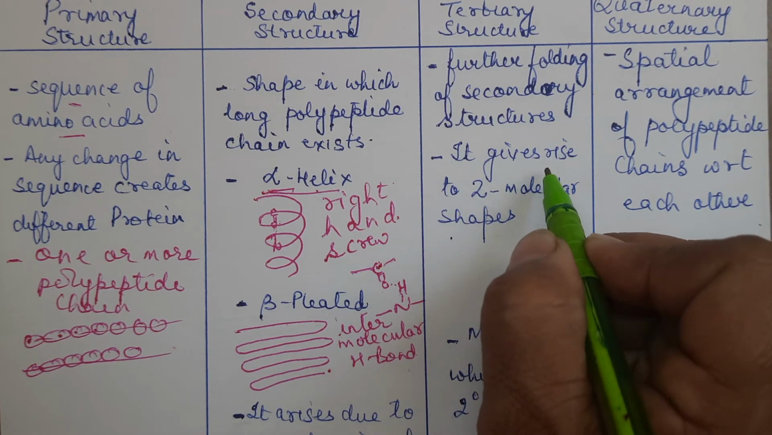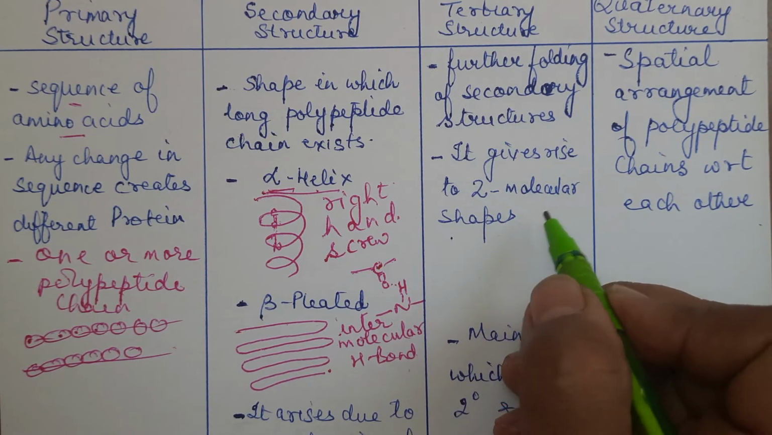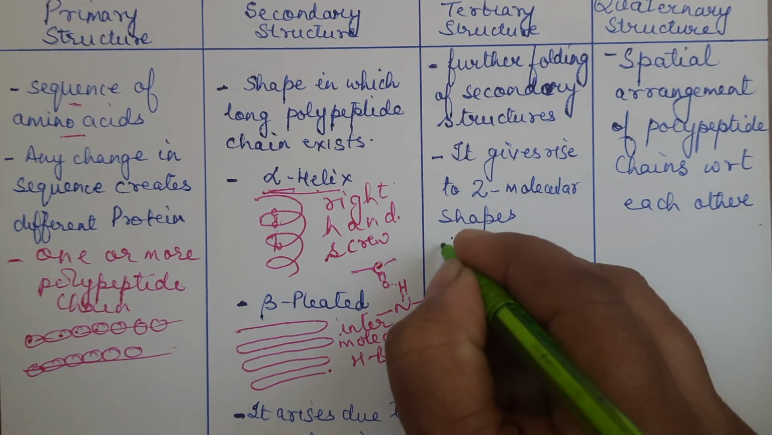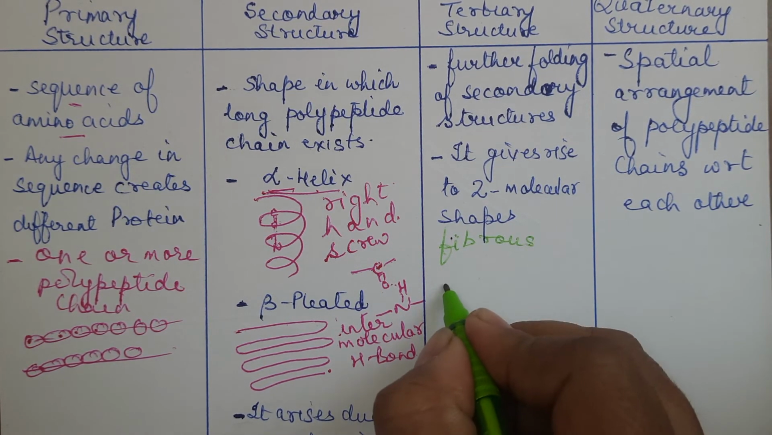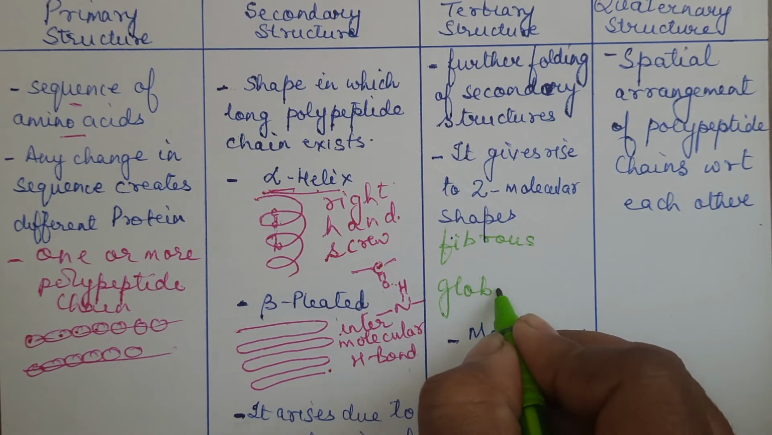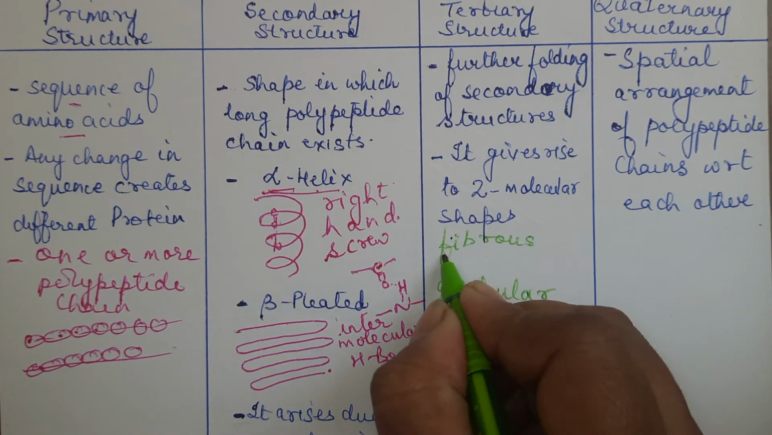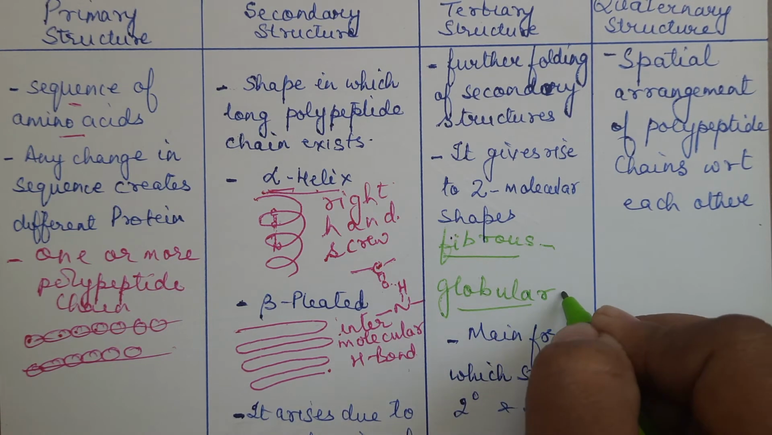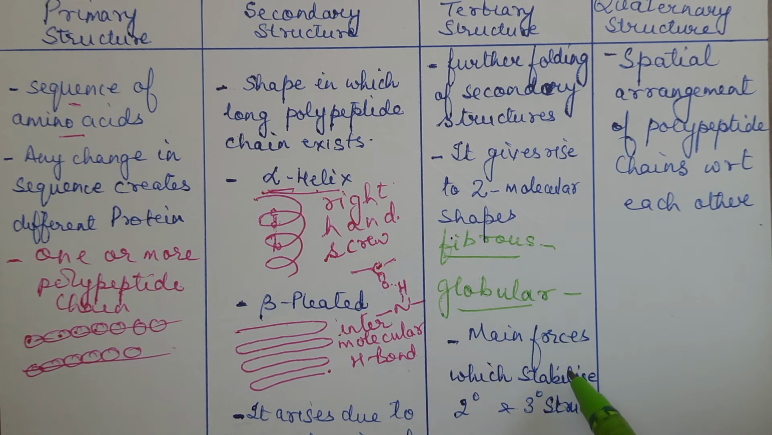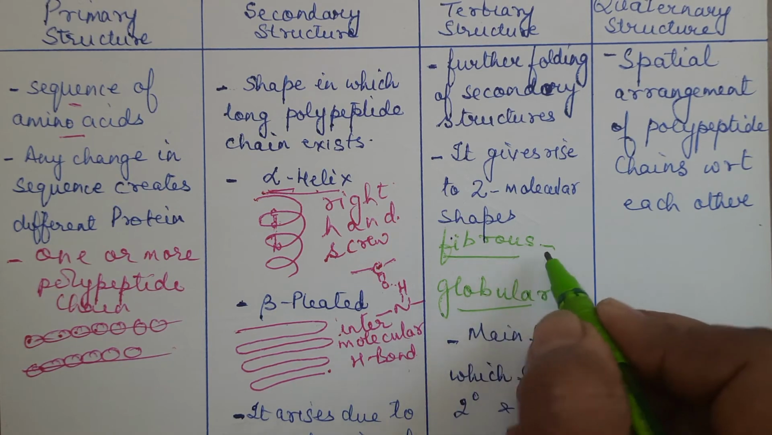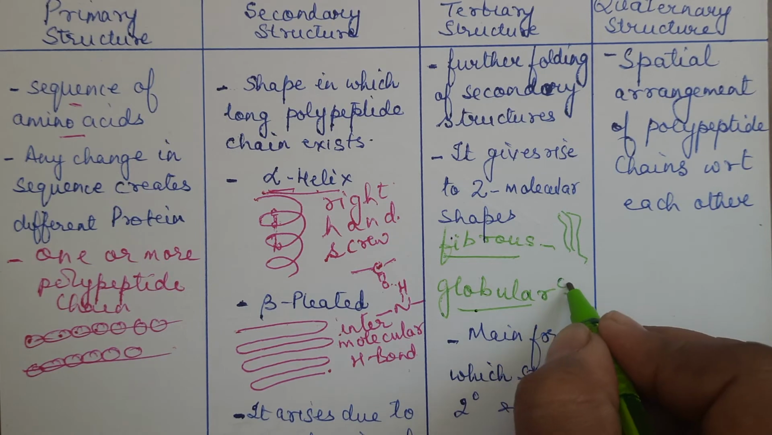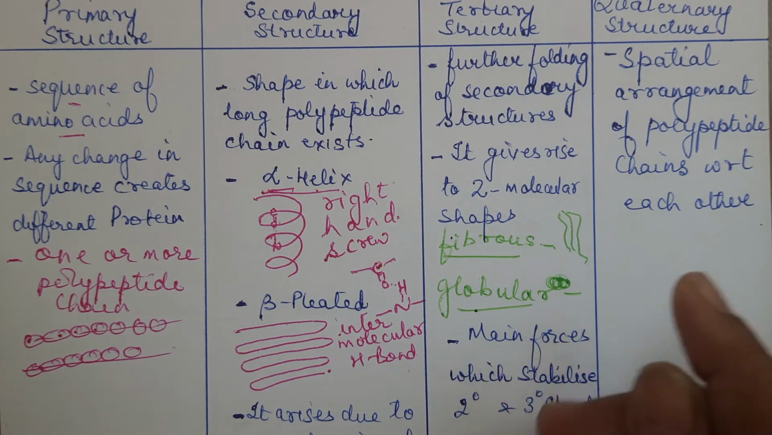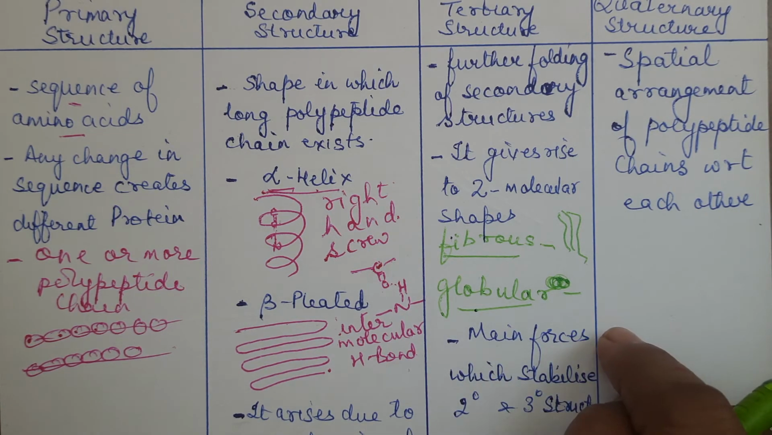So again, it gives rise to two molecular shapes. Which two molecular shapes? You have one fibrous, another one globular. These two types of proteins we have discussed in the previous video, right? Globular and fibrous. Fibrous means thread-like. And globular means these polypeptide chains may fold together and form a ball-like thing. So this is globular structure.